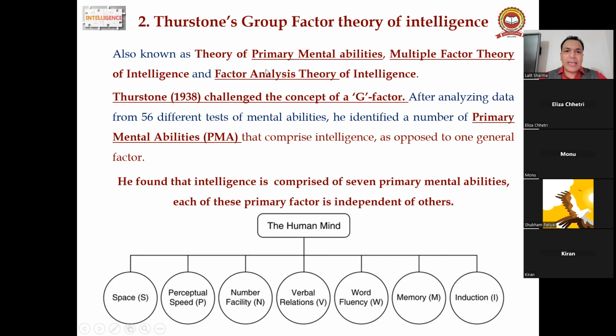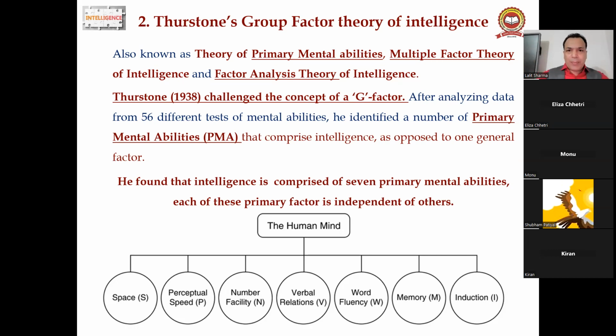It is also known as the theory of primary mental abilities. Just learn the name. Group factor theory is also called PMA, primary mental abilities, multiple factor theory, and factor analysis theory of intelligence. Thurston gave this theory in 1938. He challenged the concept of the G factor, which was given by Spearman. After analyzing data from 56 different tests of mental abilities, he identified a number of primary mental abilities that comprise intelligence, as opposed to one general factor.